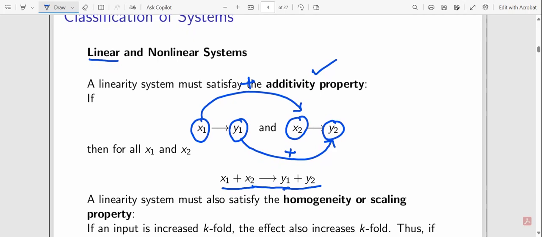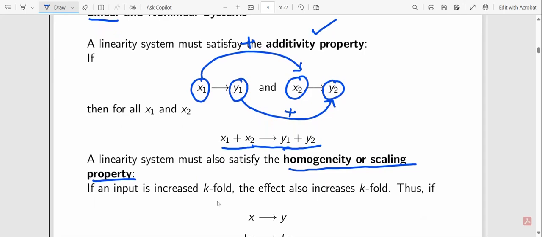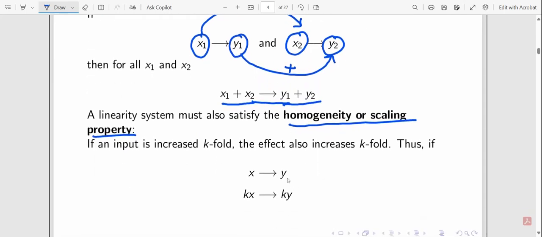This is not the only property that must be satisfied for a linear system. There exists another property known as homogeneity or the scaling property. It means that if an input is increased k-fold, like if x is the input giving output y, and you multiply x by a constant k, then the output is also multiplied by k. So if you have x giving y, then kx gives ky.